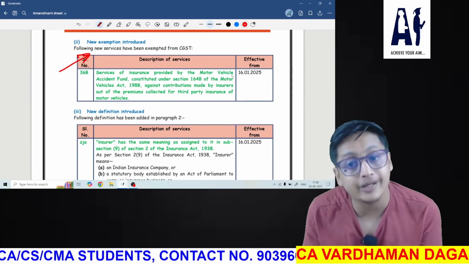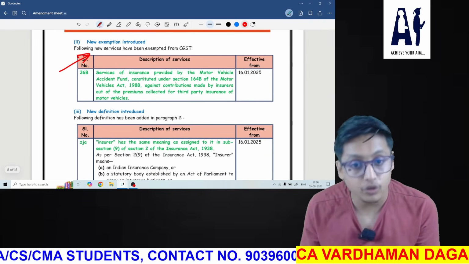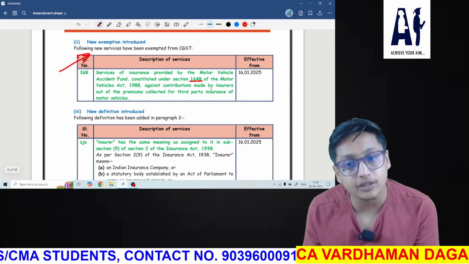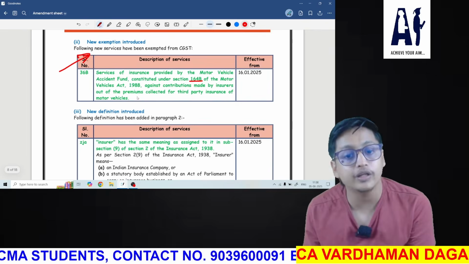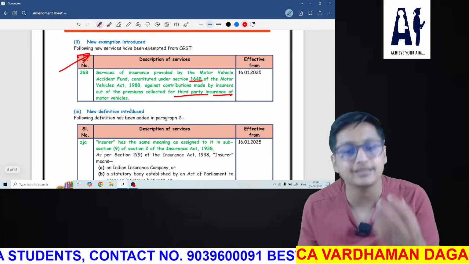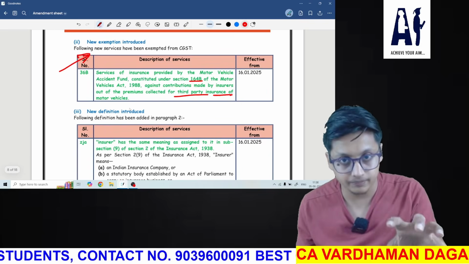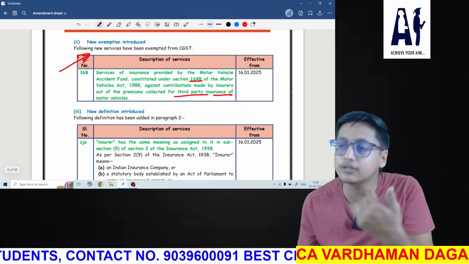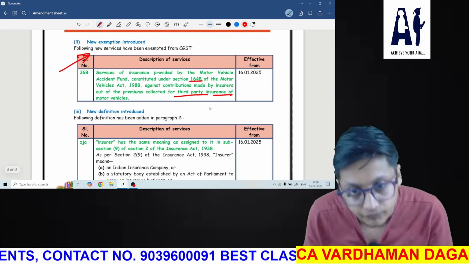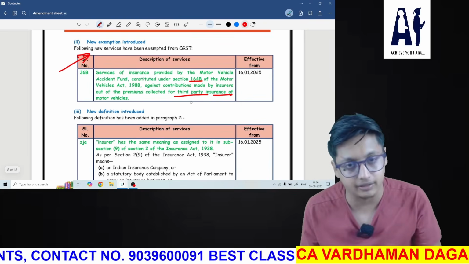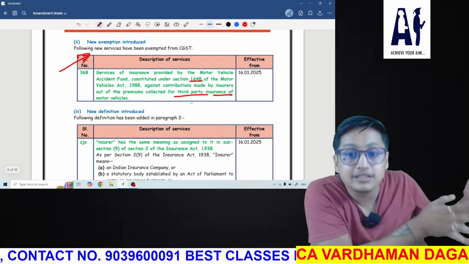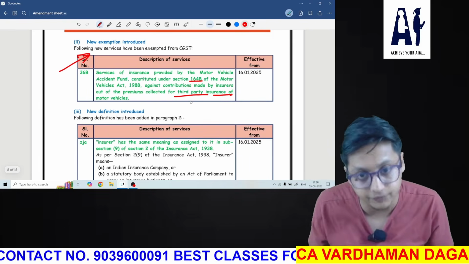Services of insurance provided by the Motor Vehicle Accidental Fund constituted under Section 164 B of the Motor Vehicle Act 1988 against the contribution made by the insurers out of the premium collected from the third party insurance of motor vehicle. Understand this. All the insurers who have insured some vehicle or any other thing have received a contribution from third party insurance of motor vehicle, and they are collecting that amount and keeping it in a separate motor vehicle accidental fund.